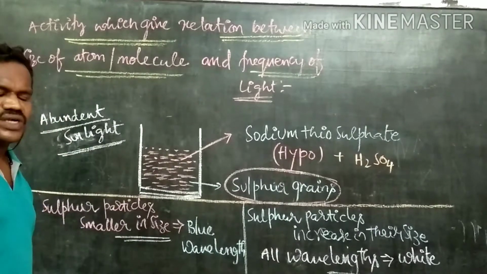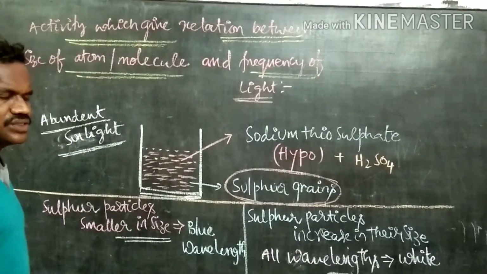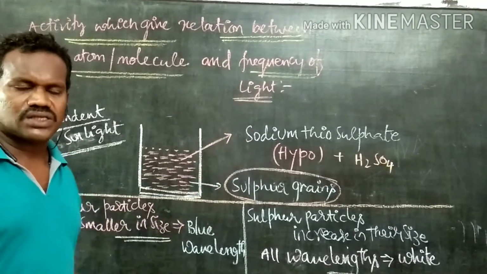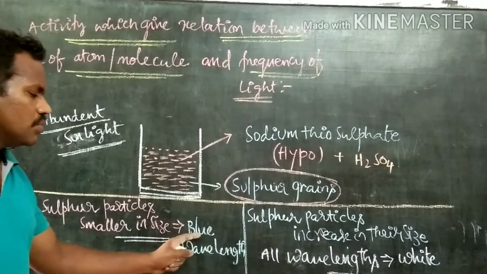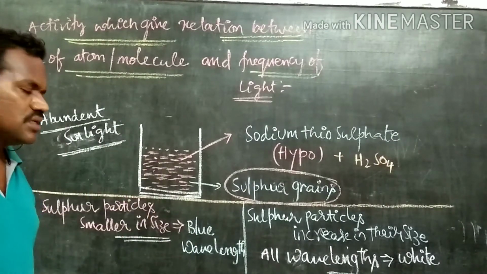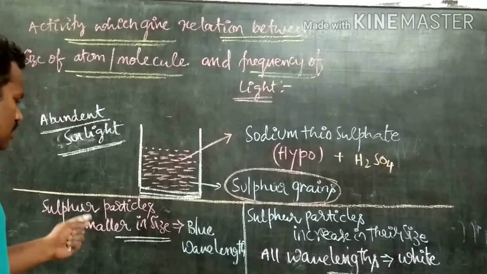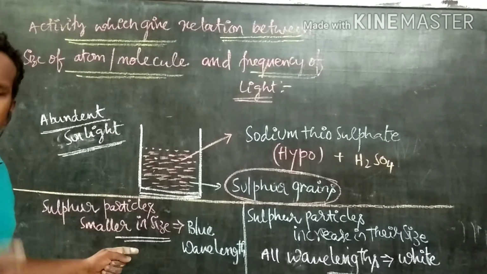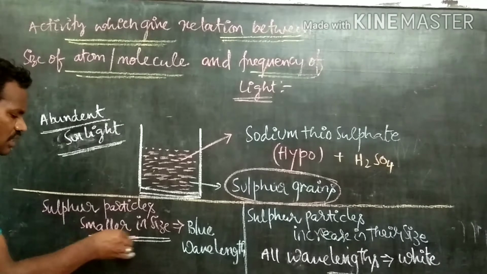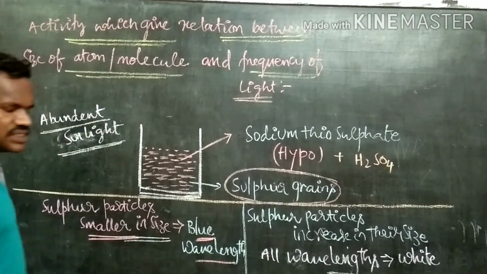What is the meaning of grain? Small molecular structures are called sulfur grains. Now, at the very beginning of the reaction, we can observe the blue color. At that time, the sulfur particle size is small. So, as it is smaller in size, a high frequency of light is required.